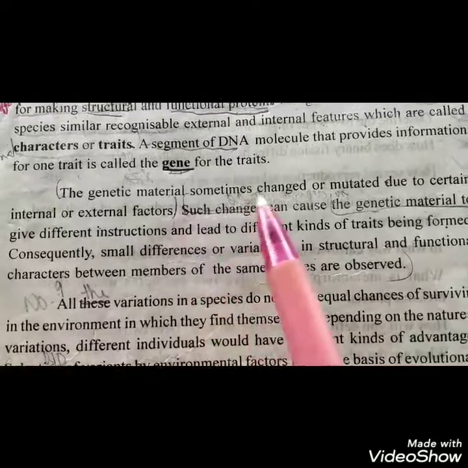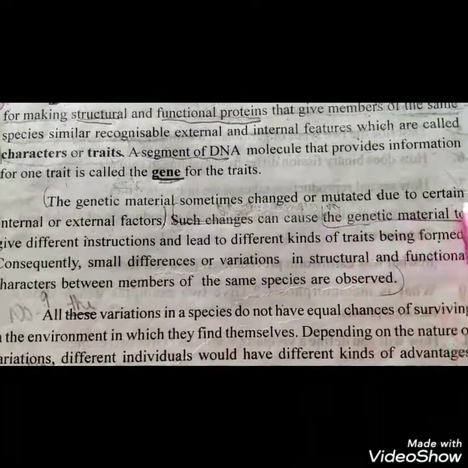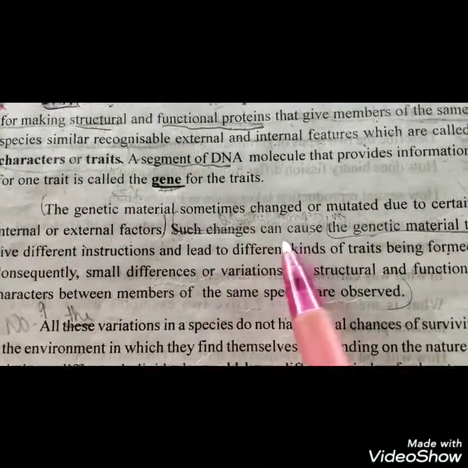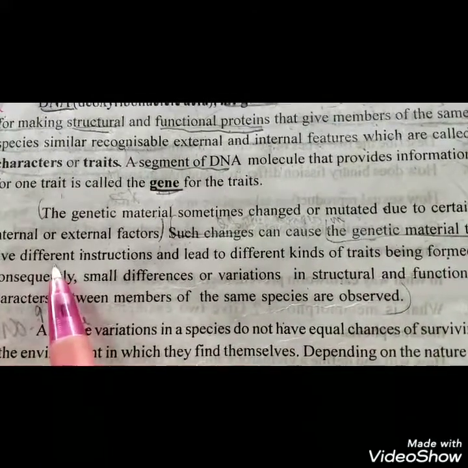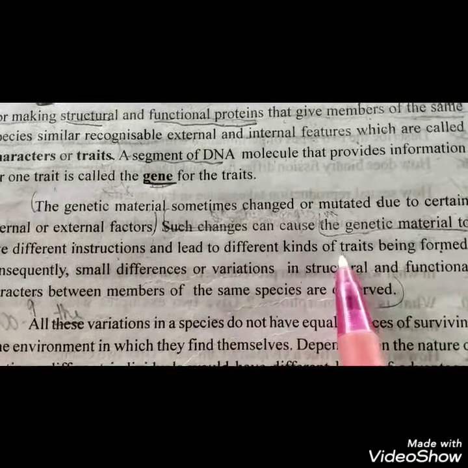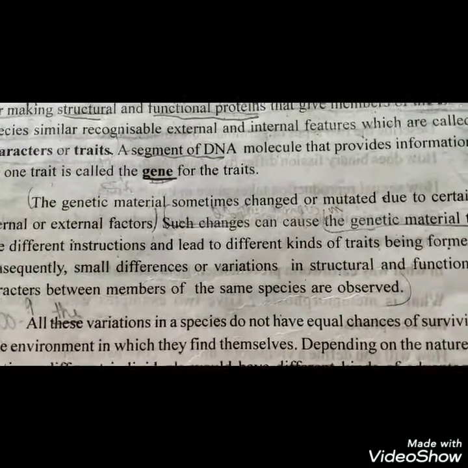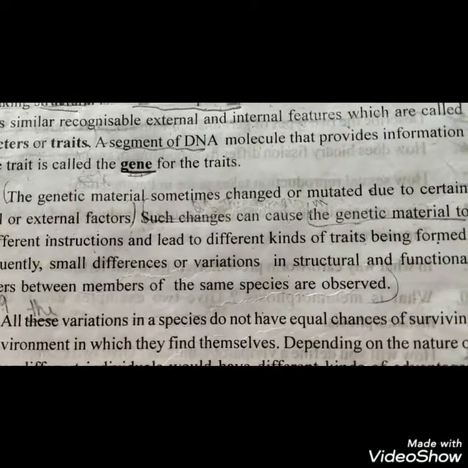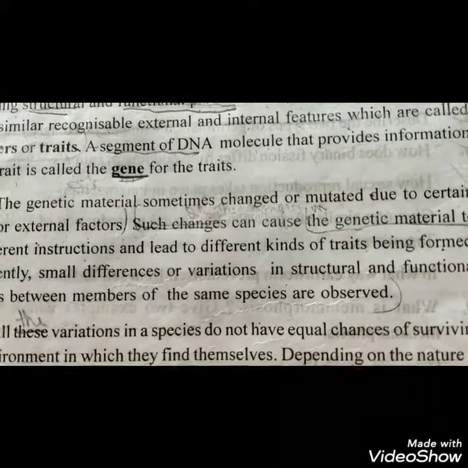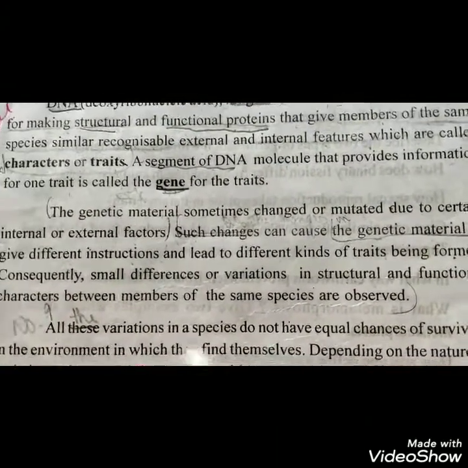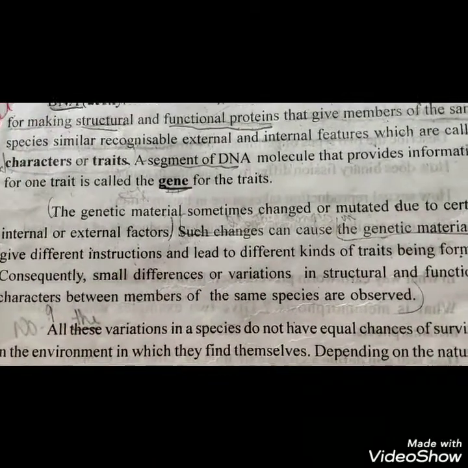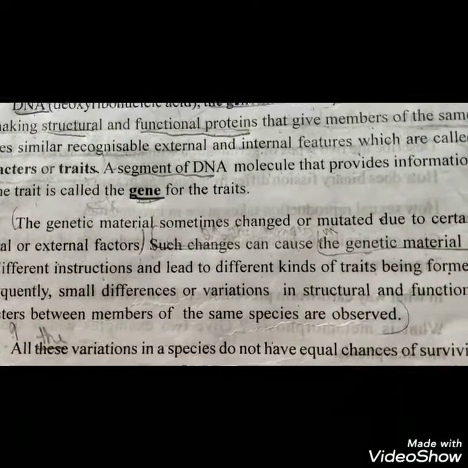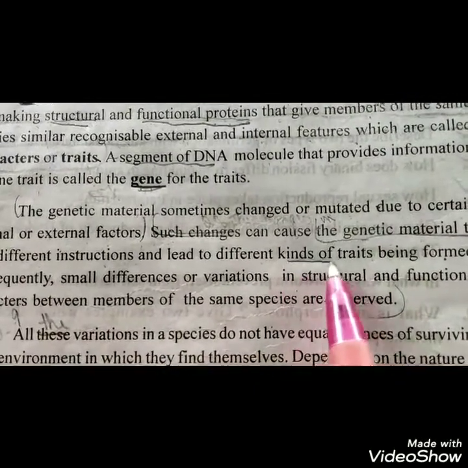The genetic material sometimes changes or mutates due to certain internal or external factors. Such changes can cause the genetic material to give different instructions and lead to different kinds of traits being formed. Inside the nucleus, the DNA is present, and the DNA is the genetic material. Sometimes there may be a change in the genetic material due to internal or external factors, and this change leads to the formation of different kinds of traits.